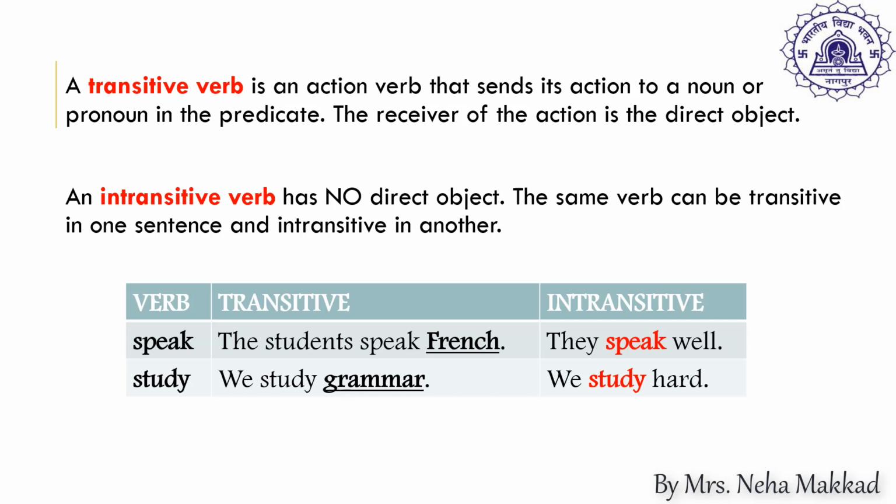Like we see in the first sentence, the students speak French. So the action of speaking is transferred on the word French. So French is the object here. Hence the verb speak is a transitive verb. We study grammar. So the action of studying is passed on to the object grammar, and that is why study is a transitive verb here.